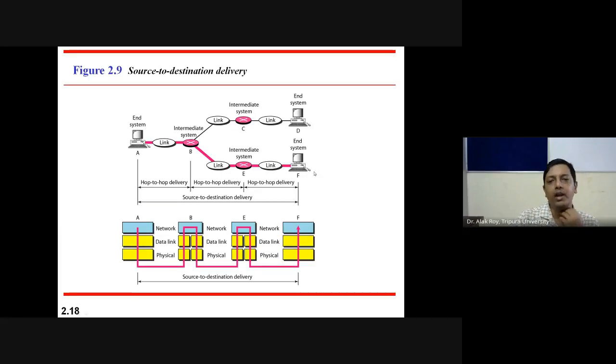Now see, the same earlier figure is changed here, where data is delivered from A to B, then B to E, E to F. Earlier it was hop to hop delivery. There you can observe three hop to hop deliveries, but for the network layer, together this will be source to destination delivery. This is the difference between the data link layer and the network layer. The network layer is responsible for movement of packets from source to destination.